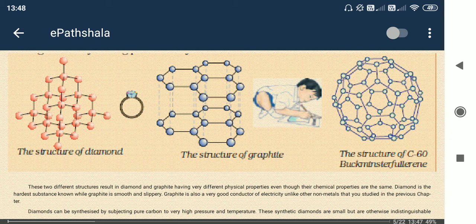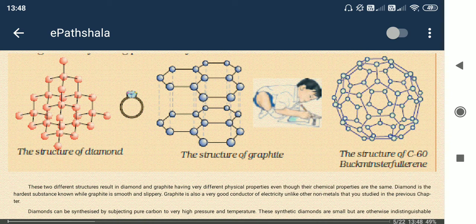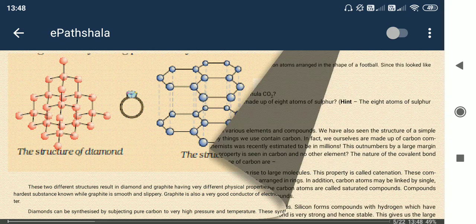Okay, and in case of Buckminster fullerene, that is C60, 60 carbon atoms are joined to each other or attracted to each other and form a ball-like structure. Okay, so that is Buckminster fullerene, C60, 60 carbon atoms.